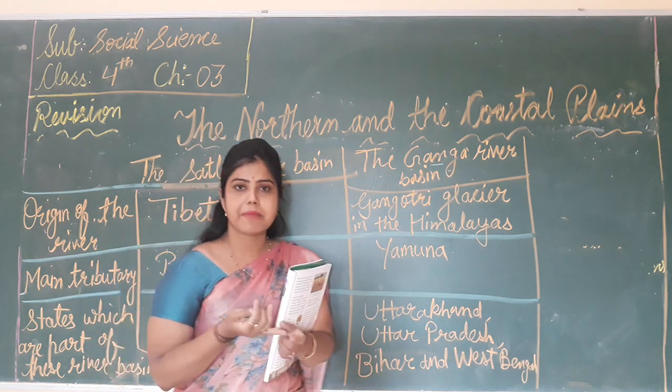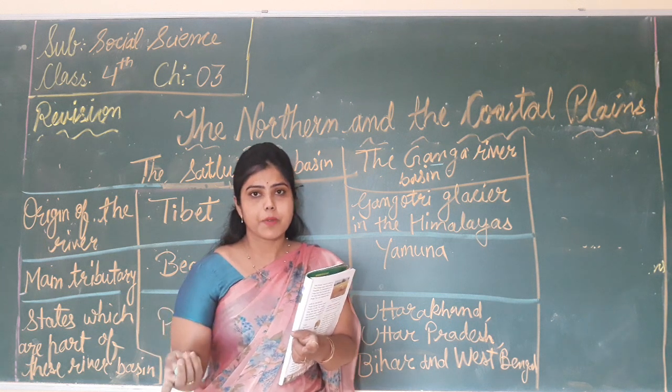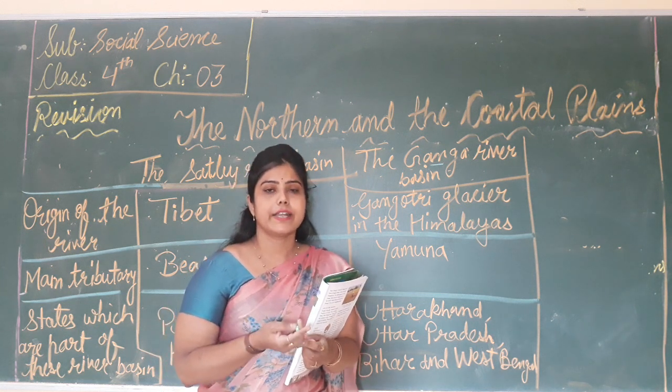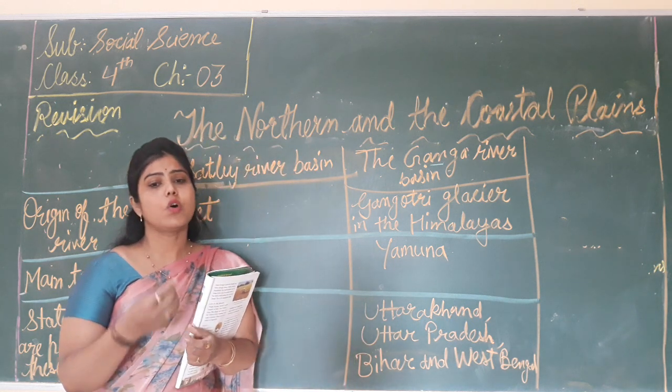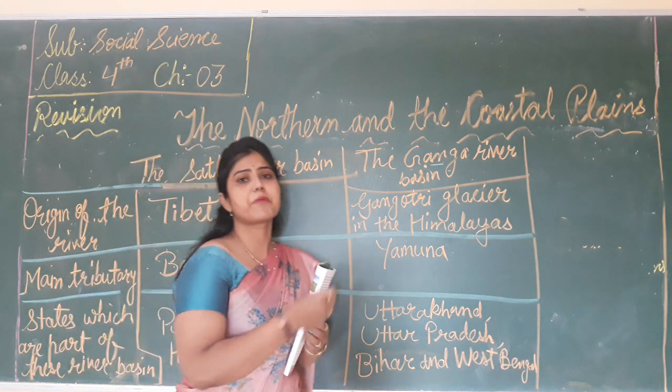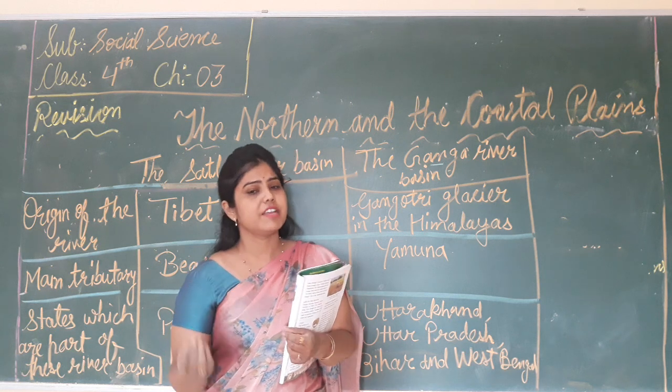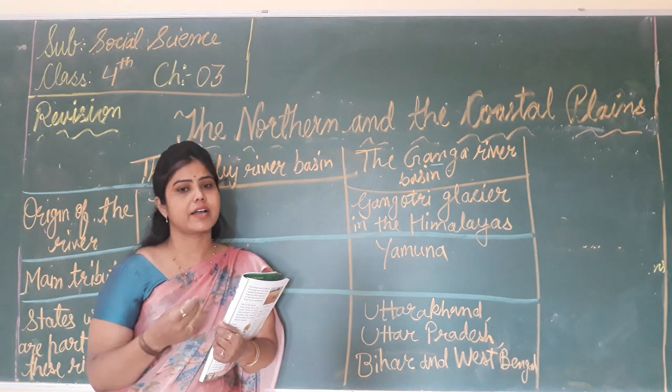Yamuna is the main tributary, and the other tributaries are Gandak, Kosi, Son and Gomti. These are the tributaries of the river Ganga.